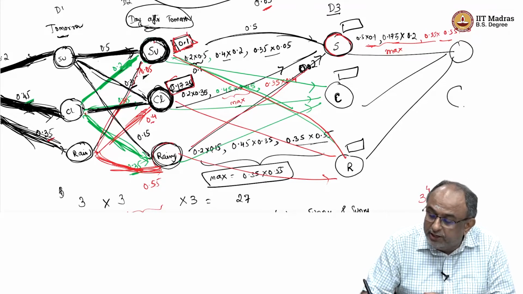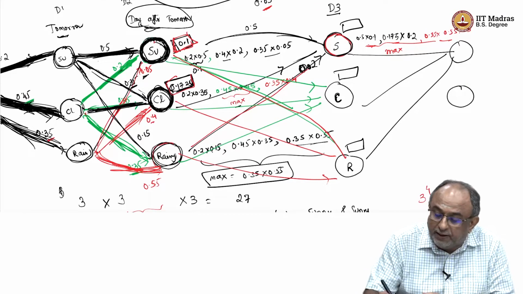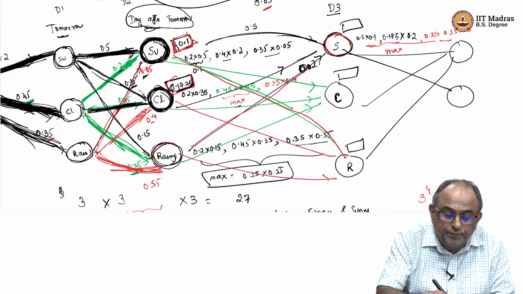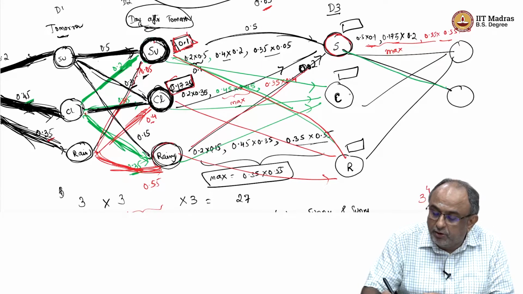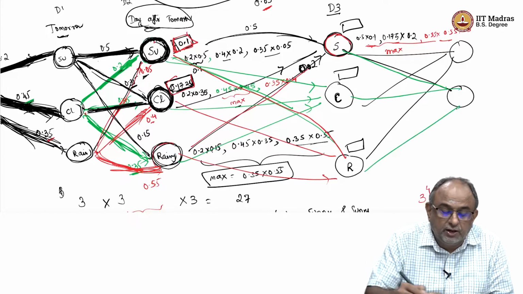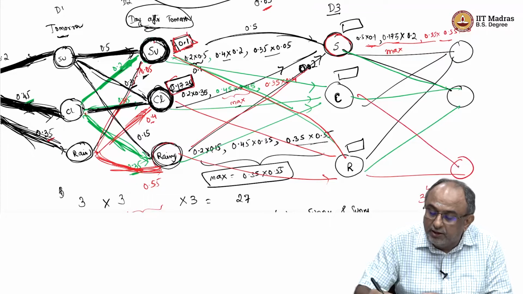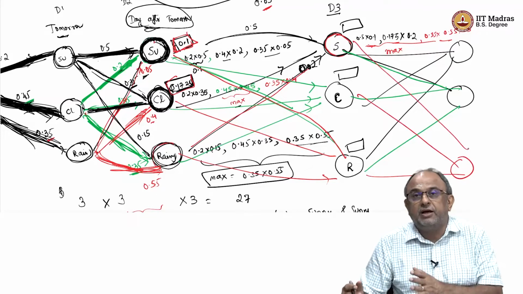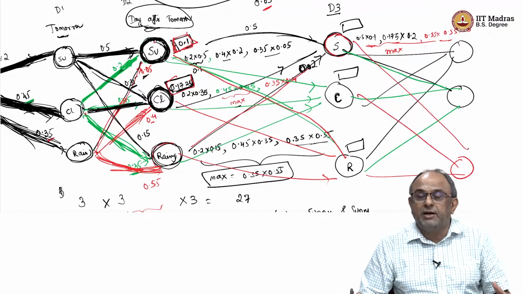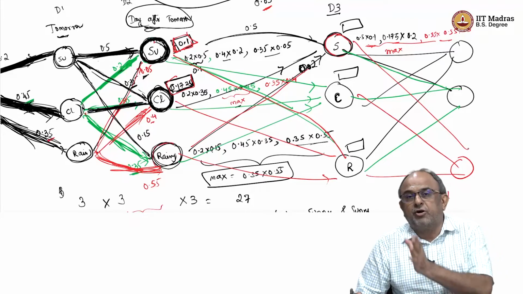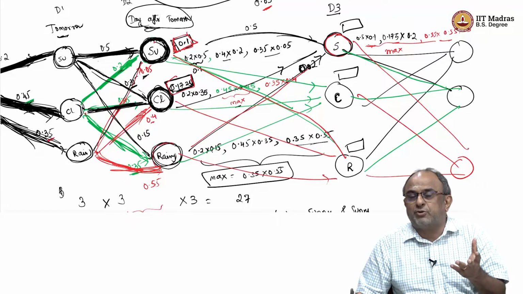Similarly, for cloudy, I will get these 3 paths, this one, or this one, or this one, and for rainy, again I will get 3 paths, right? So again, from layer to layer I'll keep getting these 9 multipliers. So every time I'll get n squared basically.